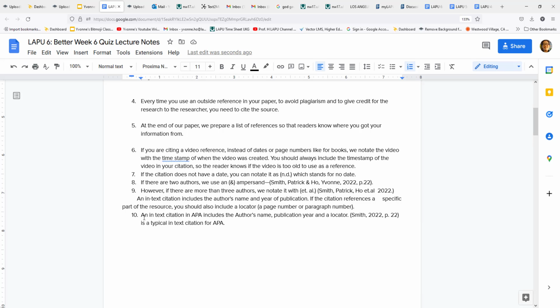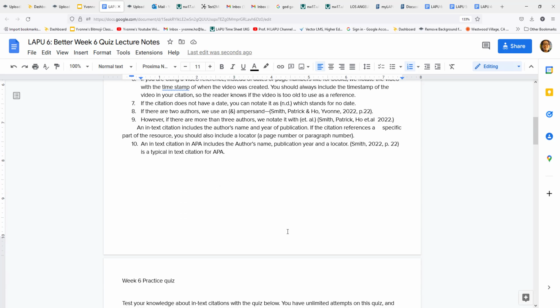An in-text citation in APA includes the author name, publication year, and a locator, which is the same thing as saying you need the author name, date, and page number.